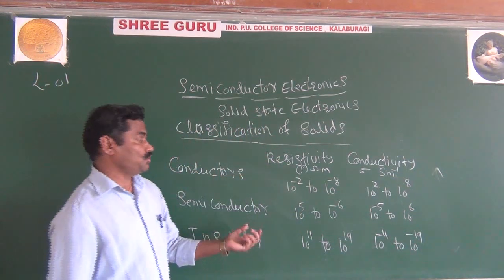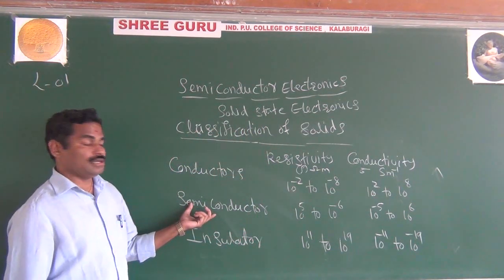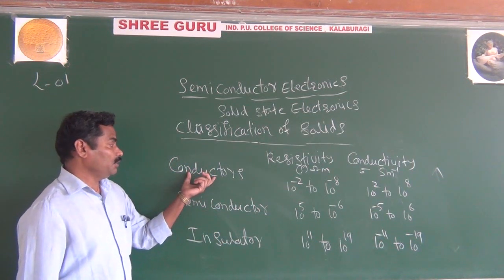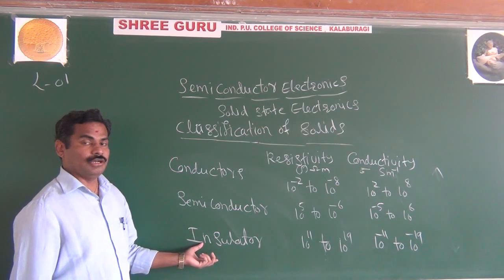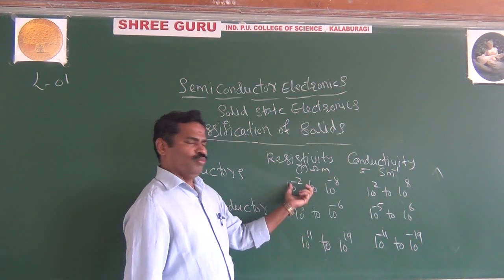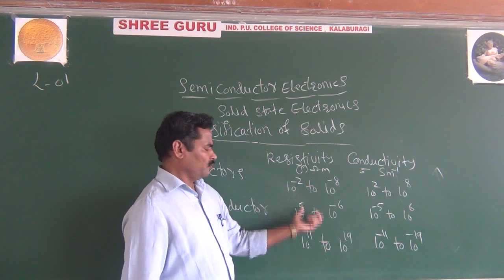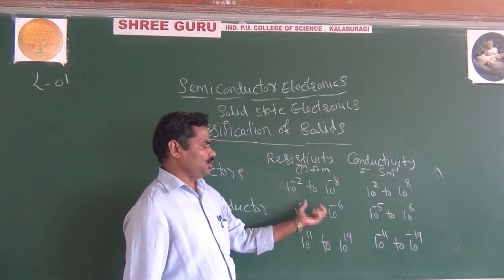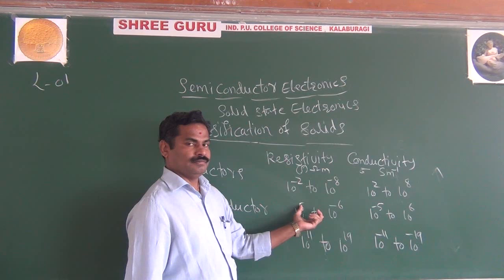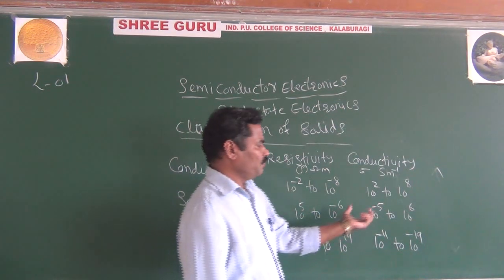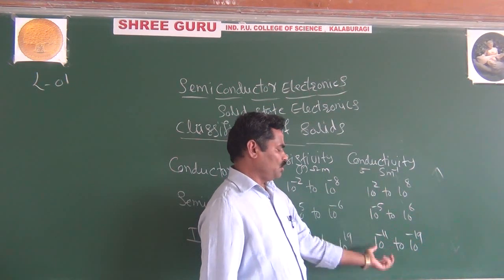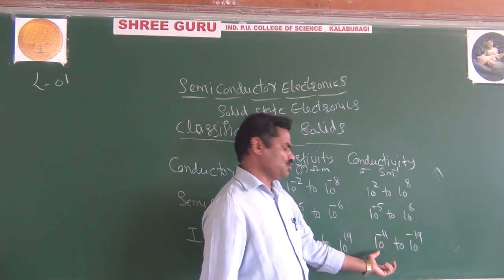And as I said, a semiconductor lies between conductor and insulator. Its electrical property lies between conductor and insulator. Because if you compare this and this, here there is very, very low resistivity, and there very, very high resistivity, but the semiconductor is in between, it is moderate. Similarly, conductivity is very, very high for conductors, but for insulators it is negligibly small, or you can say zero.